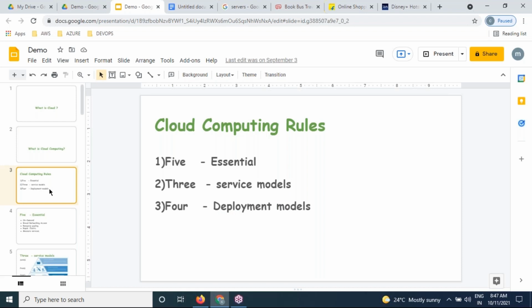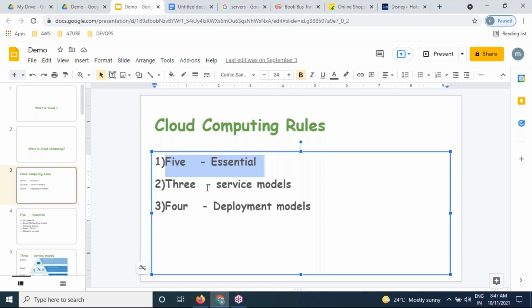Let us understand the set of rules first, then we will talk about cloud later. To become a cloud provider, what are the rules and regulations we need to follow? You need to follow these three things, guys, please: 5 essentials, 3 service models, 4 deployment models. Try to understand these three first, then we'll start DevOps. Then we'll start AWS.